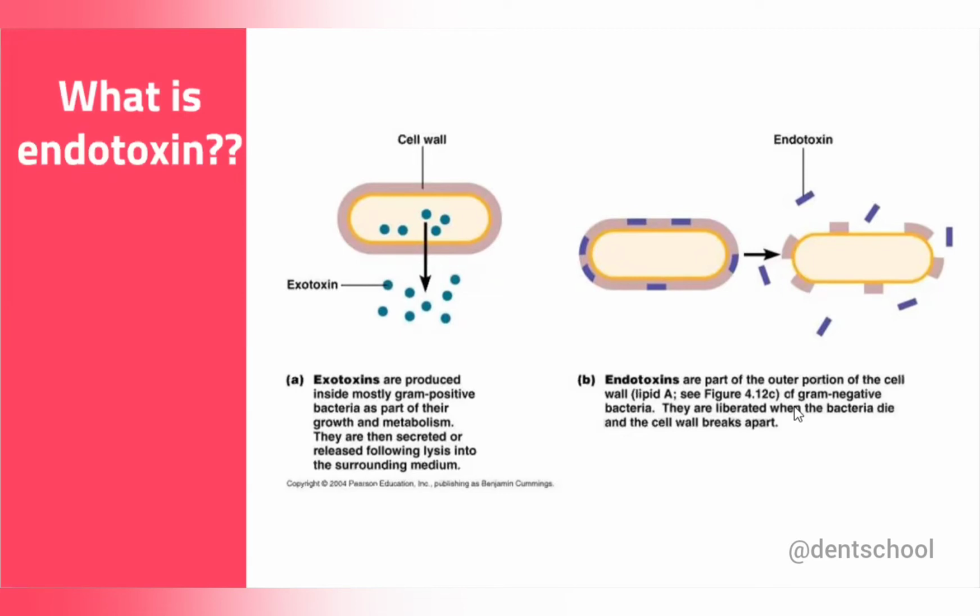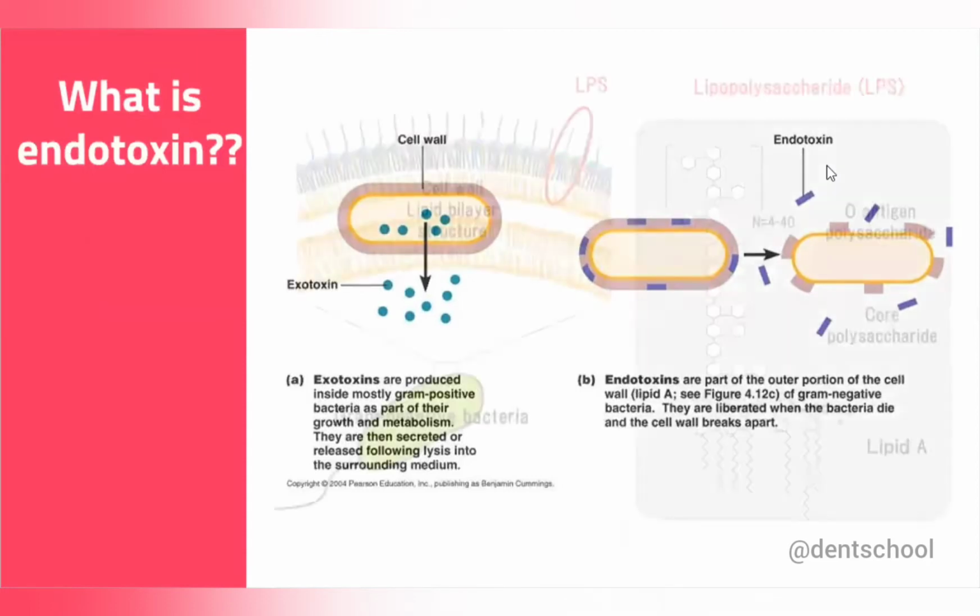That is what is known as exotoxin. Whereas endotoxin is part of the cell membrane. It can also be released during cell division and upon cell lysis. Now, how will you remember endotoxin and gram-negative? Gram-negative bacteria have endotoxin and gram-positive bacteria have exotoxin.